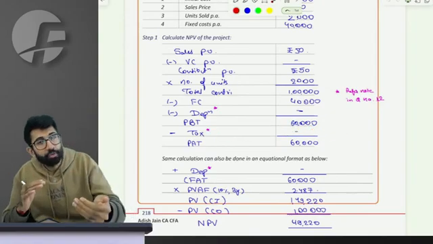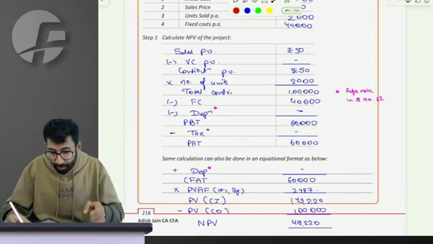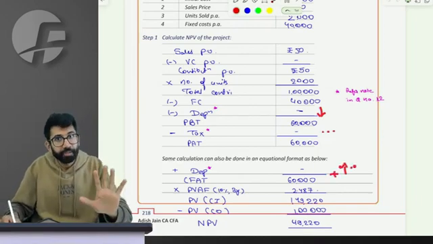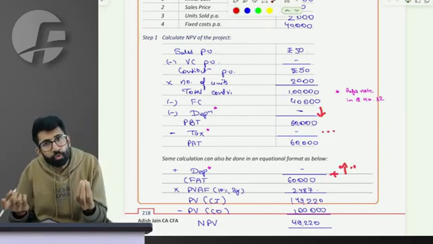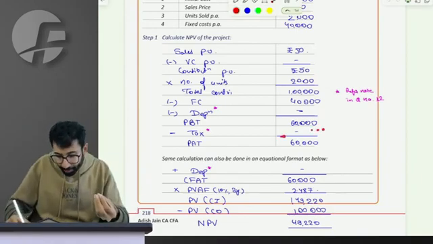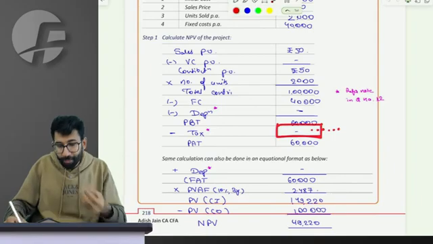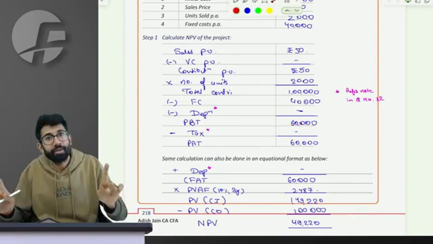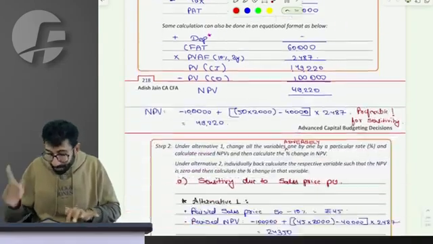Depreciation is not a cash outflow, but you get a tax benefit, which is why you first deduct it, calculate tax and add back. But do you realize, if there is no tax rate, you will deduct the same amount and add back the same amount, and it won't affect PBT or PAT here, because there is no tax rate. So if there is no tax rate, you can ignore depreciation, which is why it has been ignored.